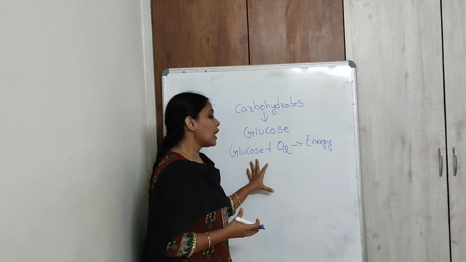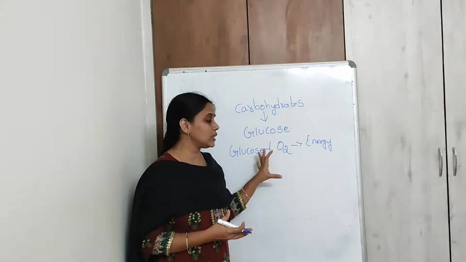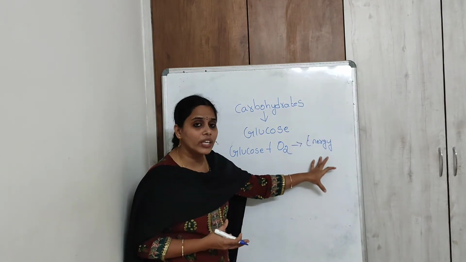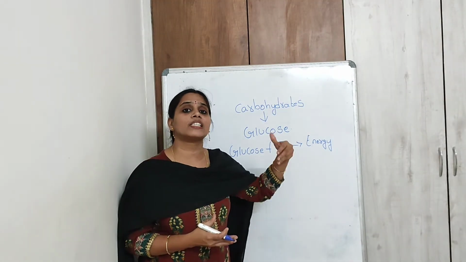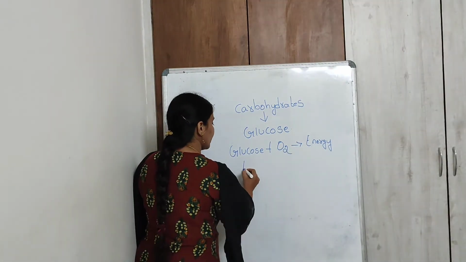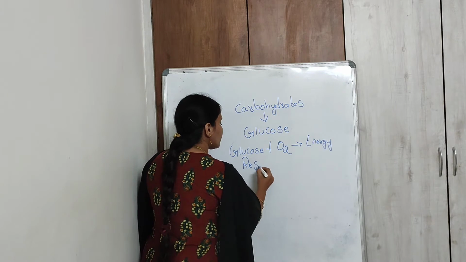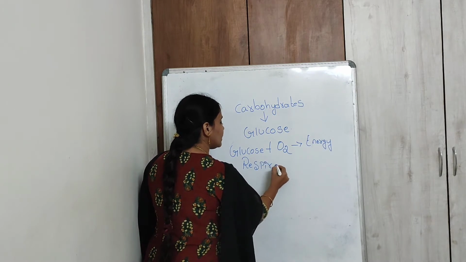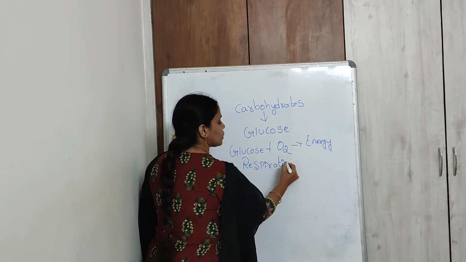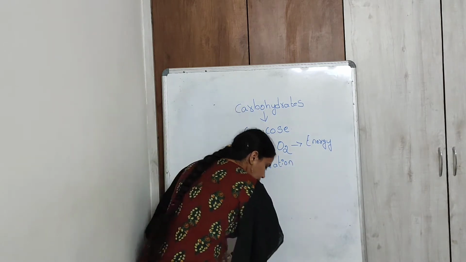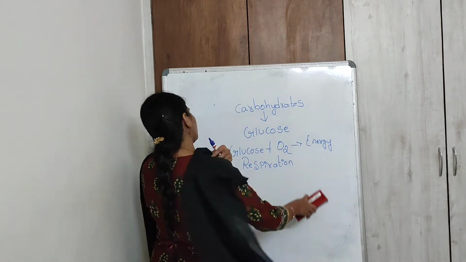This process, breakdown of glucose in the presence of oxygen to give energy, is termed as respiration. So in today's class we will discuss respiration.